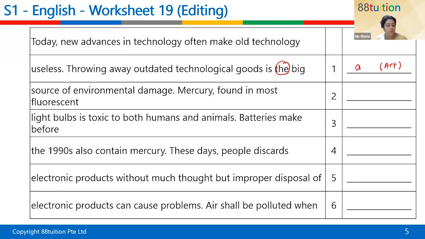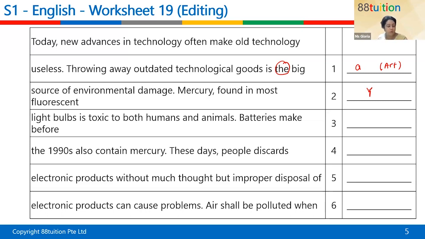Many mercury found in most fluorescent. Oh, this one's quite easy. Any error here? I can't see any error. No, I don't think there's any error either. Yeah, no error here. Okay. All right, so no error. So mercury found in most light bulbs is toxic to both humans and animals.